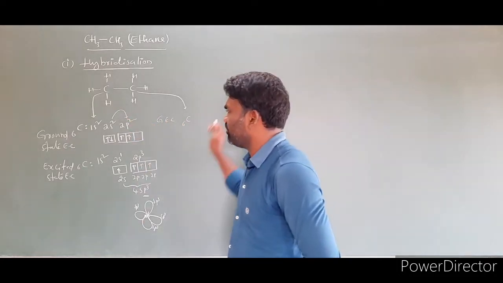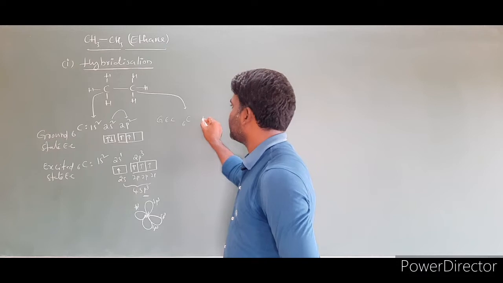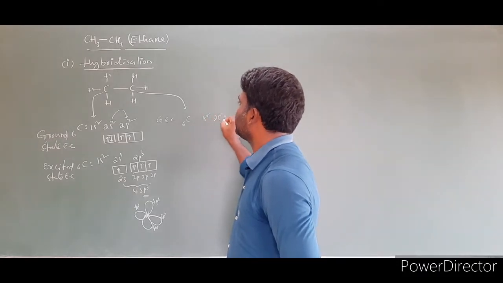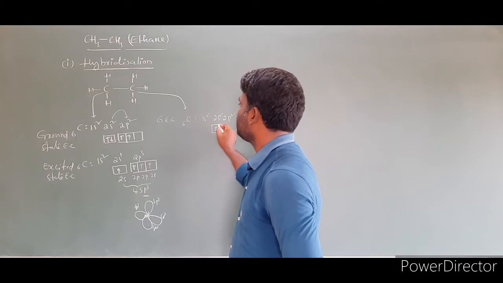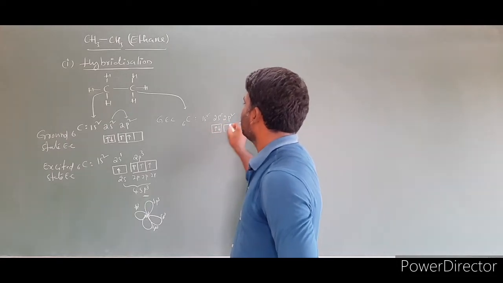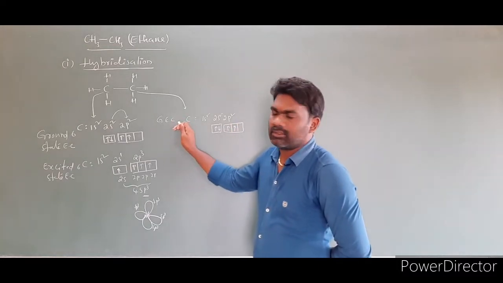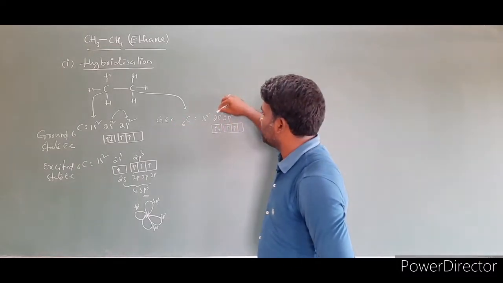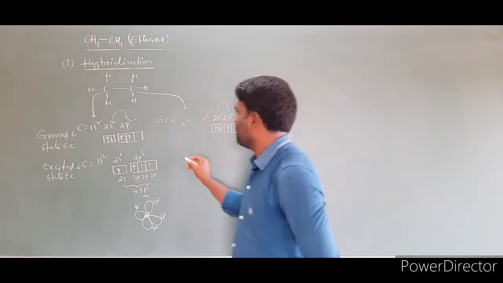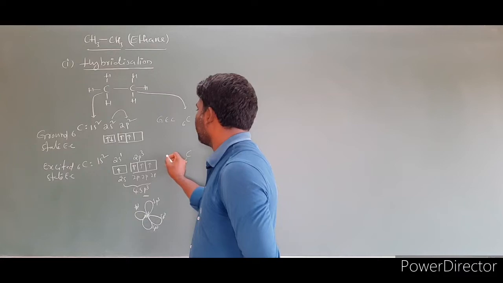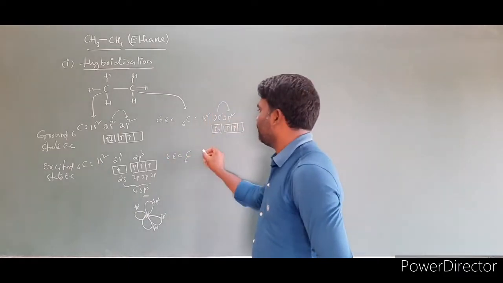Then the same step we have tried here. The configuration is 1s2, 2s2, 2p2. So write orbital boxes: 1, 2. This is the ground state electronic configuration. One electron will be jumped from this energy level to here, from 2s to 2p. Then you will get the excited state electronic configuration.